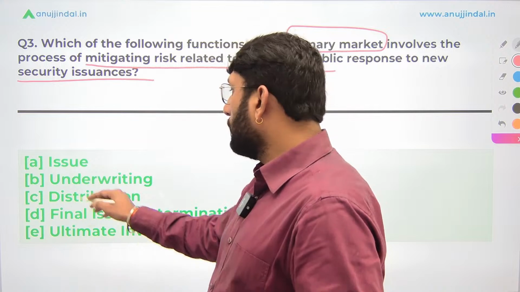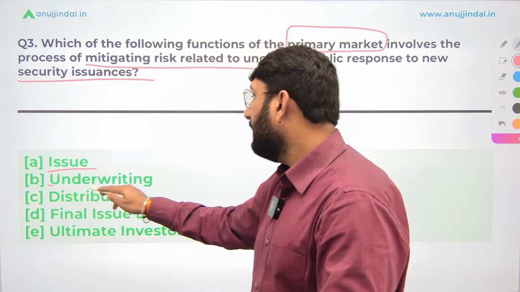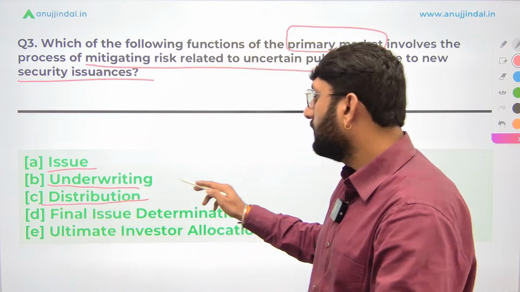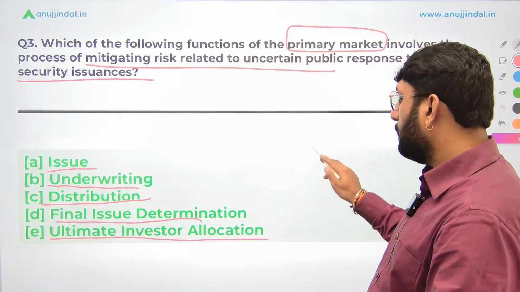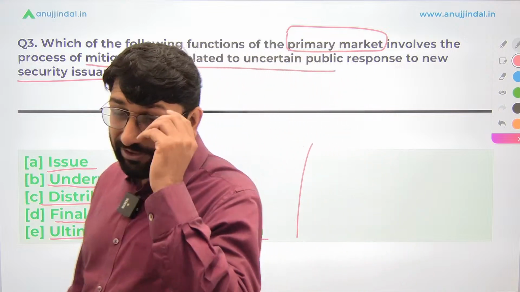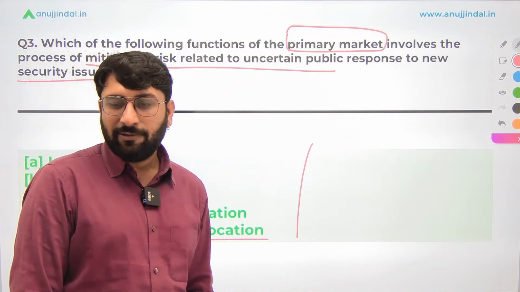Okay, is it going to be the issue? Is it going to be underwriting? Is it going to be distribution of securities? Is it going to be final issue? Or is it going to be ultimate investor allocation, when the allocation takes place? Okay, very, very easy question. We have already discussed this in your course as well.